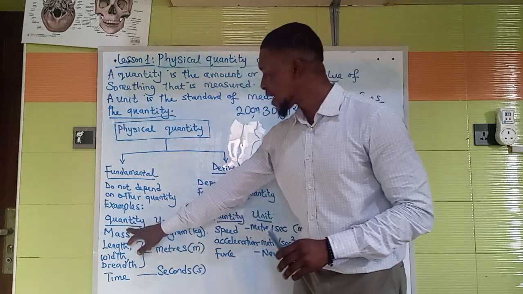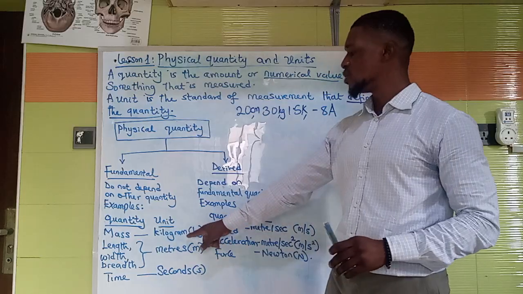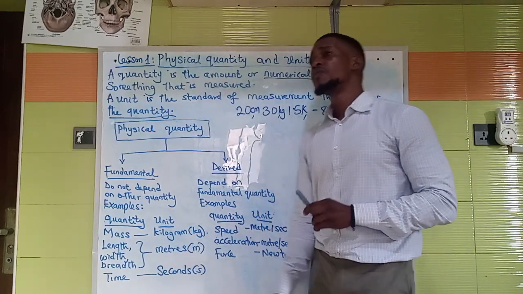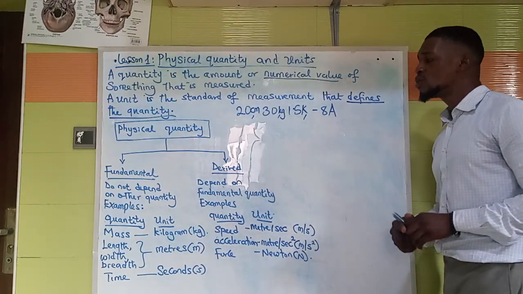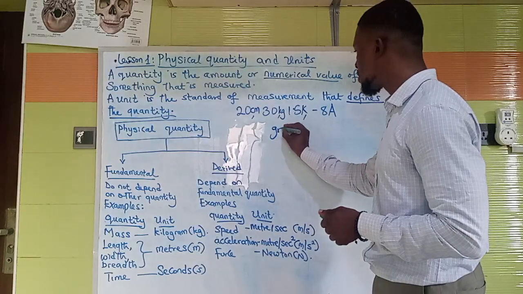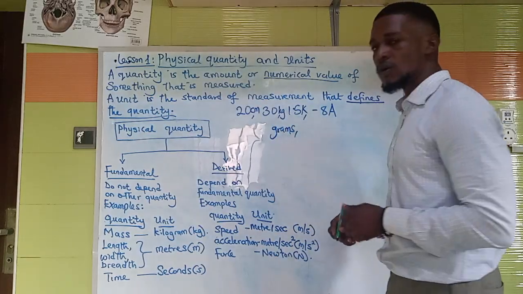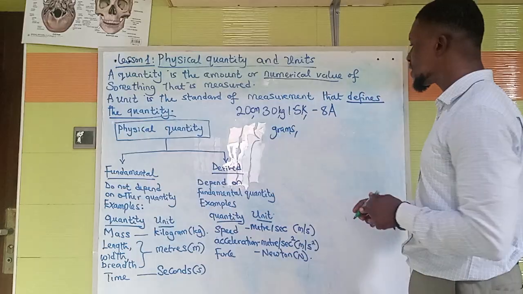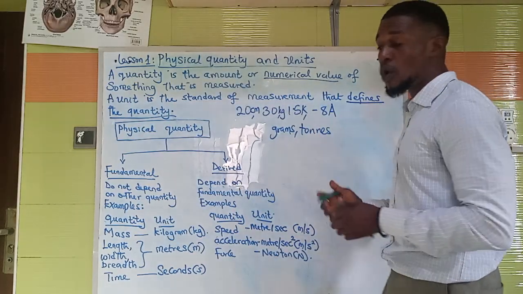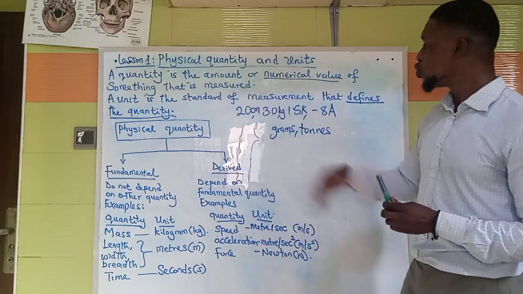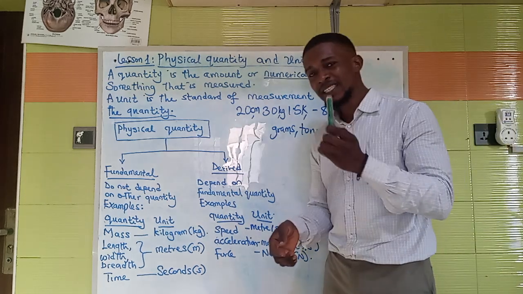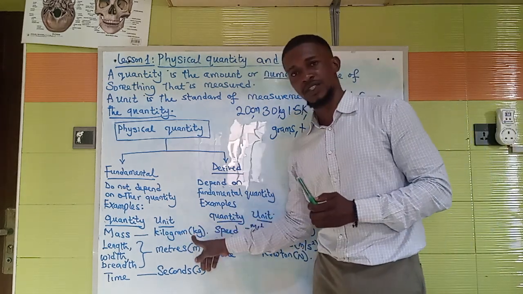So for mass, the unit of mass is kilogram. That is the basic unit of mass. But have it in mind that there are still other units of mass. Mass can be measured in grams. Mass can be measured in tons. All these and many more are other units of mass. But the basic unit of mass is the kilogram, kg.